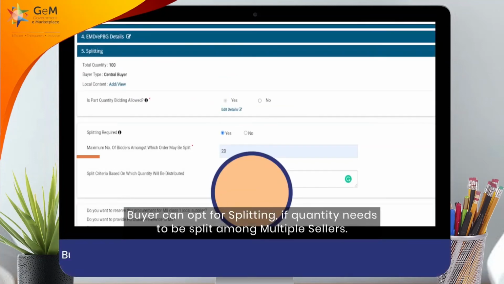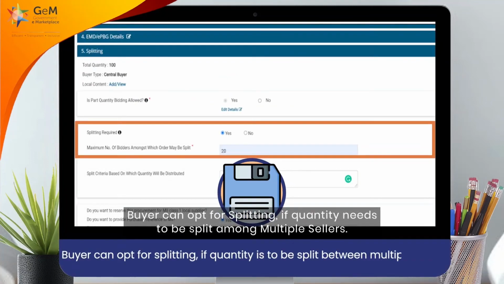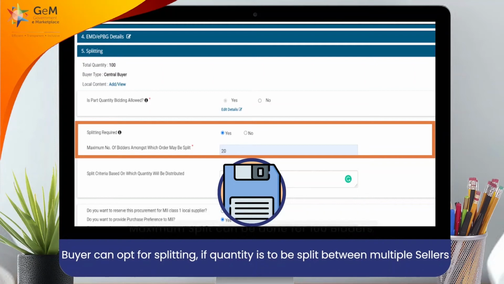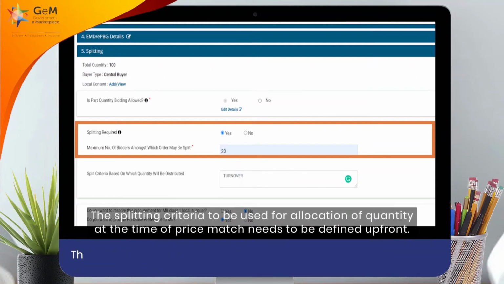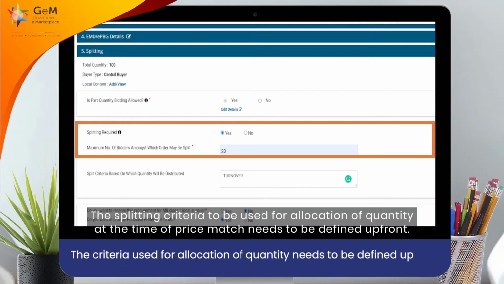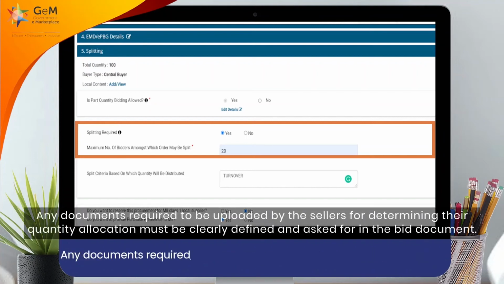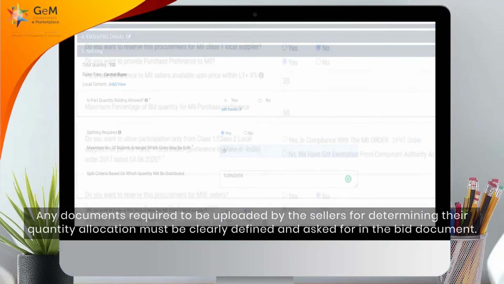Buyer can opt for splitting if quantity needs to be split among multiple sellers. Maximum split can be done for 100 bidders. The splitting criteria to be used for allocation of quantity at the time of price match needs to be defined upfront. Any documents required to be uploaded by the sellers for determining their quantity allocation must be clearly defined and asked for in the bid document.